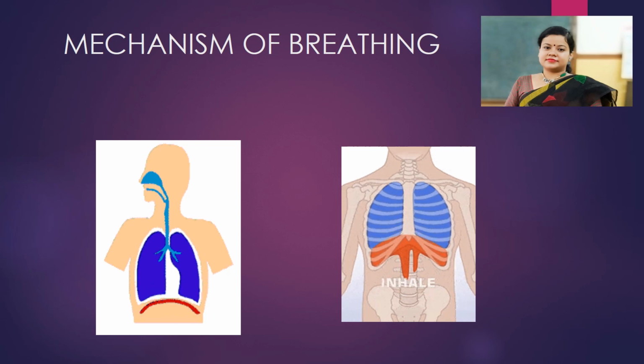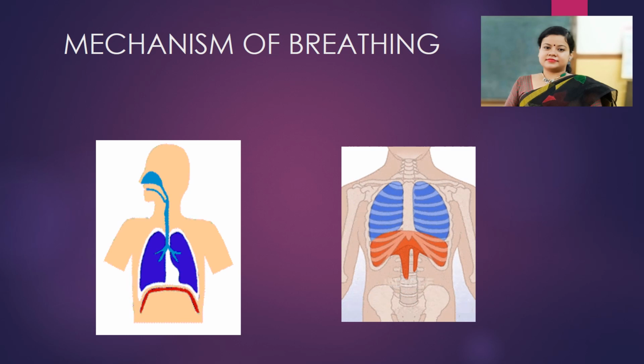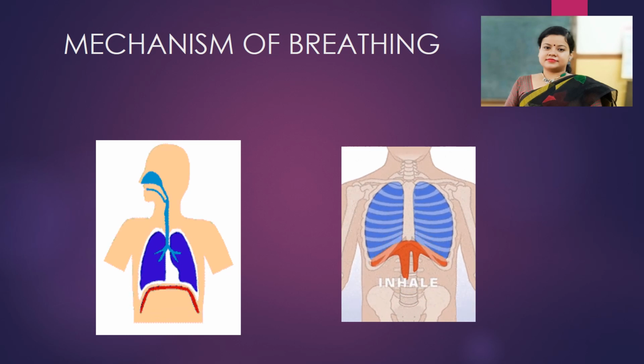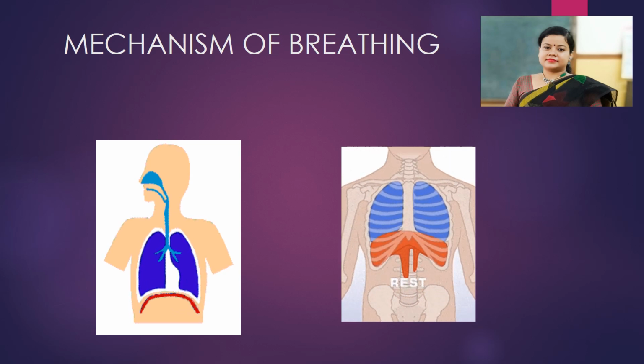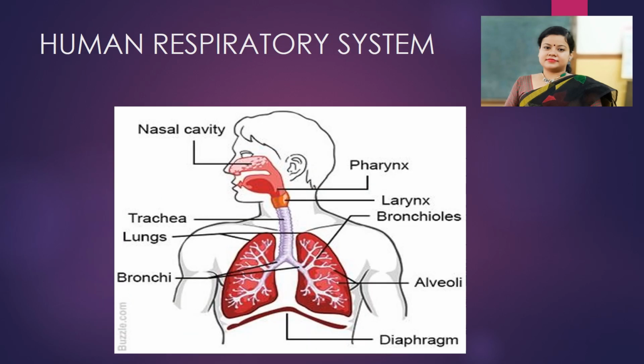Inhalation of oxygen and exhalation of carbon dioxide involve all the parts of the respiratory system, that is nostrils, nasal cavity, pharynx, trachea, bronchus, bronchiole, then lungs, along with the involvement of the diaphragm. So, these are the parts of the human respiratory system. The first part is the nostril, that leads to the nasal cavity.